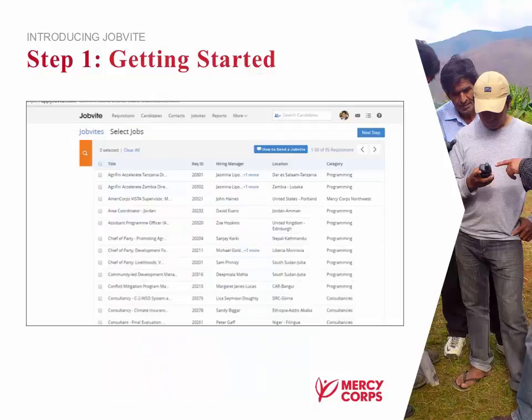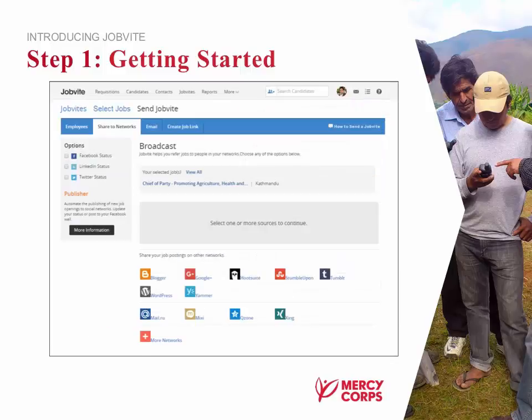Here we'll talk briefly about Jobvites. When you click on any one of the links that sends you to selecting a Jobvite, you can then click on the left-hand side, any of these check boxes next to a job, and then click up on the right, next step, and that'll allow you to send a Jobvite for that job. Once you do that, it'll take you to this next page.